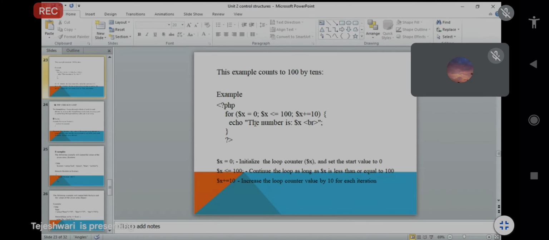Yes, so echo: the number is 10 is printed. Again it goes to the for loop and increments by 10, so the value becomes 20. Is 20 <= 100? Yes, so echo: the number is 20.